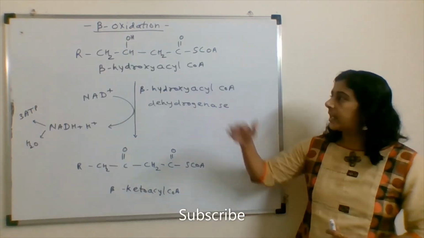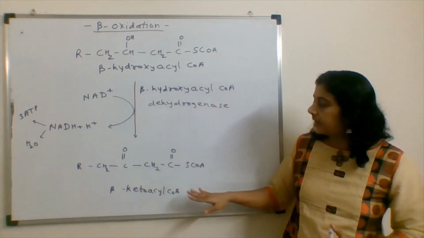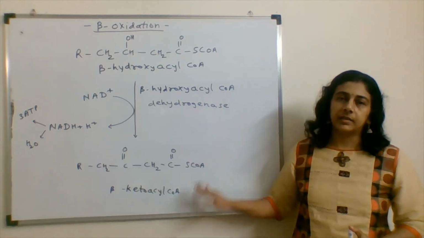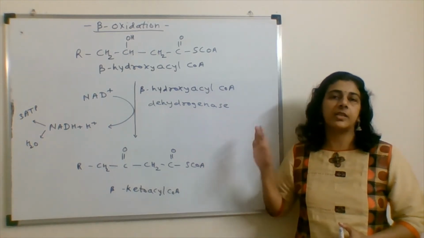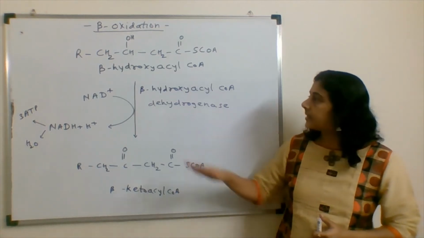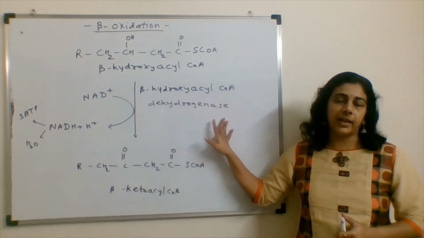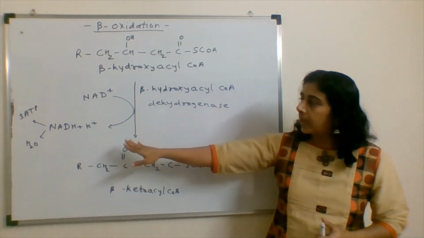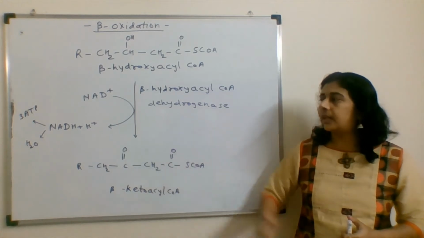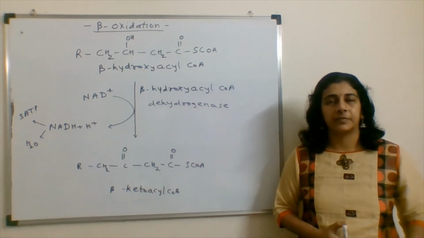In the further reaction, beta hydroxy acyl CoA gets converted to beta ketoacyl CoA. This is the second oxidation reaction that takes place during beta oxidation. The enzyme used here is beta hydroxy acyl CoA dehydrogenase. One NADH is formed, and 3 ATPs, and a water molecule gets liberated in this reaction.